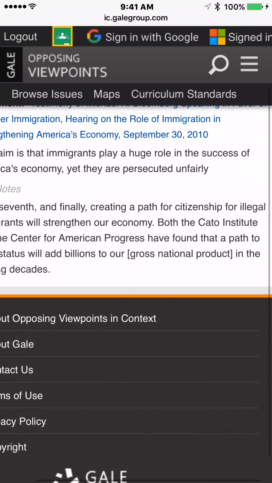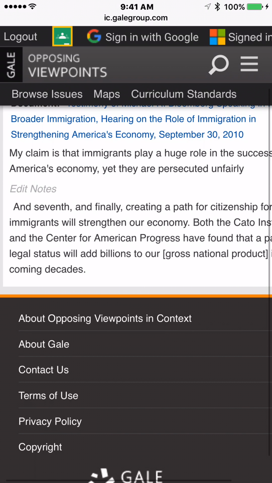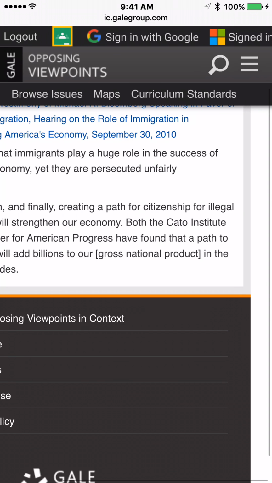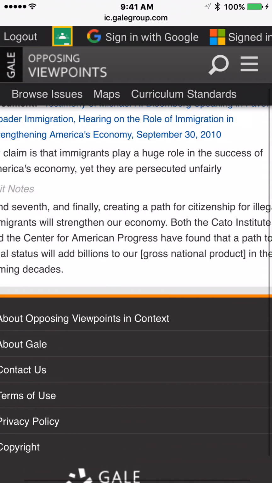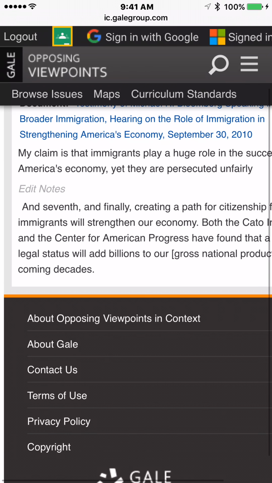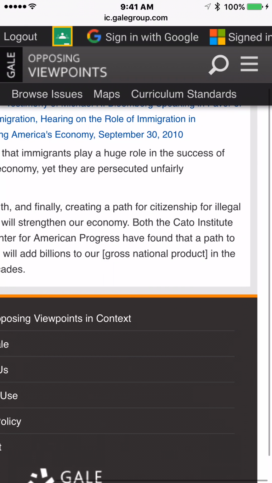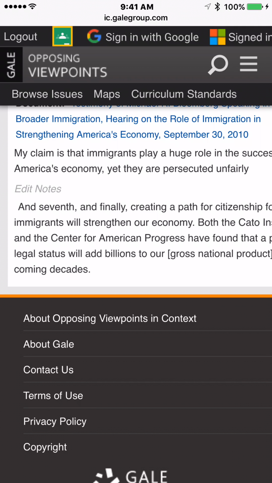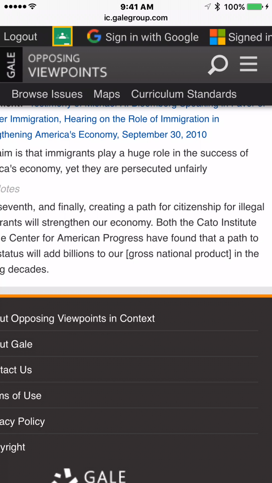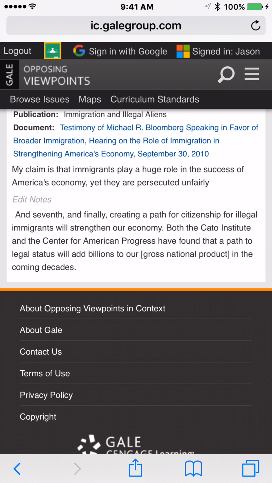And 7th, and finally, creating a path for citizenship for illegal immigrants will strengthen our economy. Both the Cato Institute and the Center for American Progress have found that a path to legal status will add billions to our gross national product in the coming decades. Cool. So, you could use this quote as evidence to support your claim that immigrants are crucial to our economy. Now, you're going to have to find some other stuff to prove that they're being persecuted unfairly. That might not be too difficult to find if you think about it. There's a lot of stories out there.